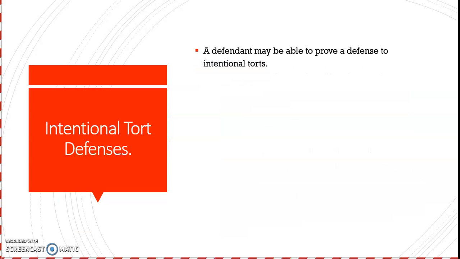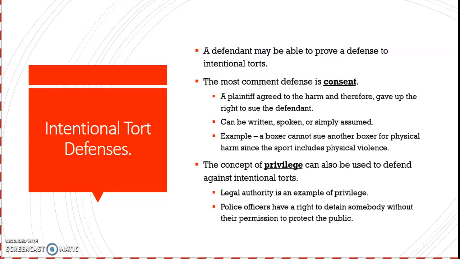Intentional tort defenses. A defendant may be able to prove a defense to intentional torts. The most common defense is consent. A plaintiff agreed to the harm and therefore gave up the right to sue the defendant. This can be written, spoken, or simply assumed.